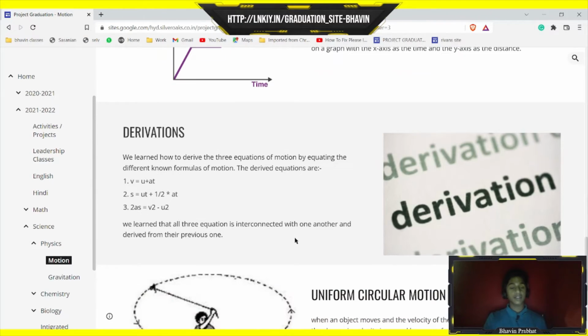Then comes derivations. We learned how to derive these three equations, which are v equals u plus at, s equals ut plus half at square, and 2as equals v square minus u square. v is the final velocity, u is the initial velocity, a is acceleration, t is time, s is distance.